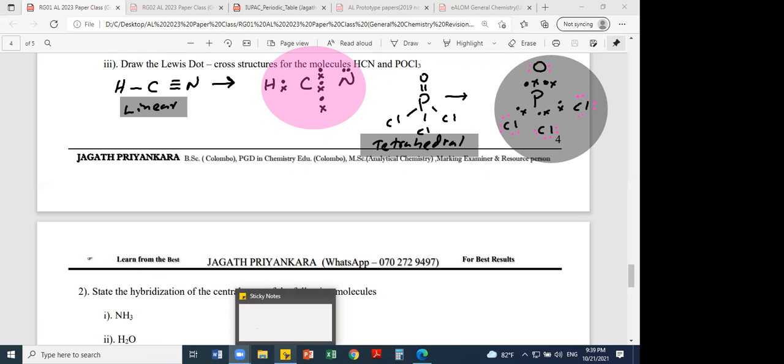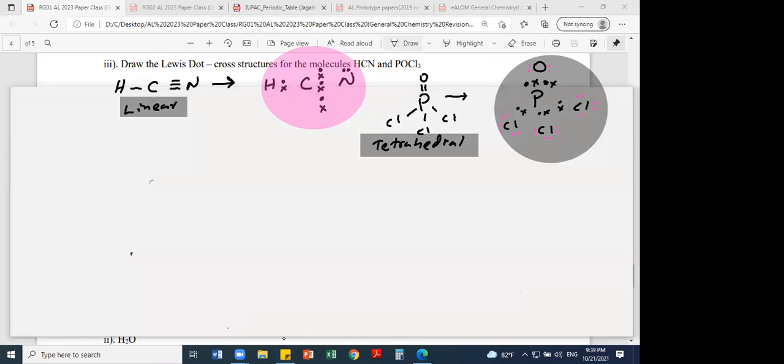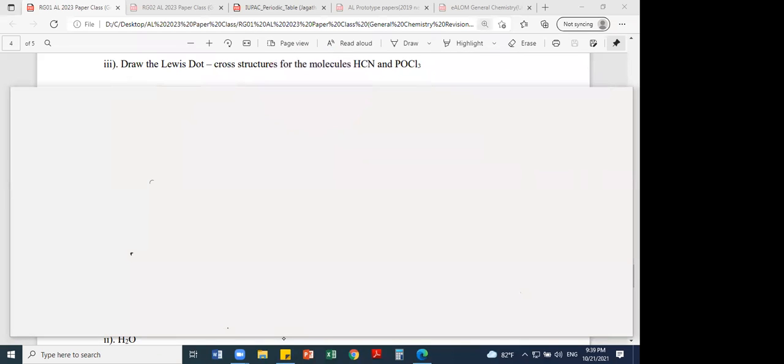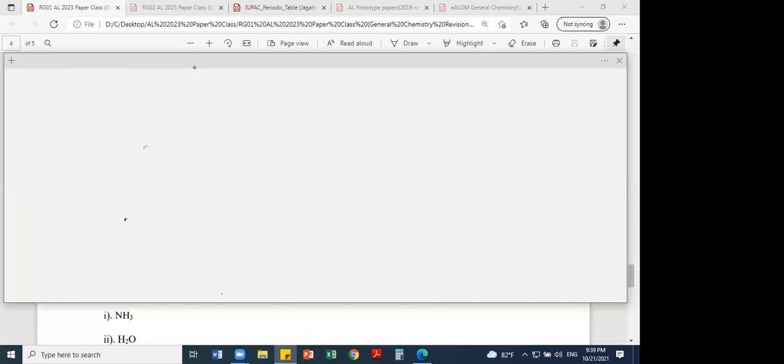You can copy down these points, then it will be useful in the exam when you are drawing. Then you can check whether you have made any mistake. Shall I erase this? Is anyone still copying this? Right, so please copy down the short note about Lewis structures.